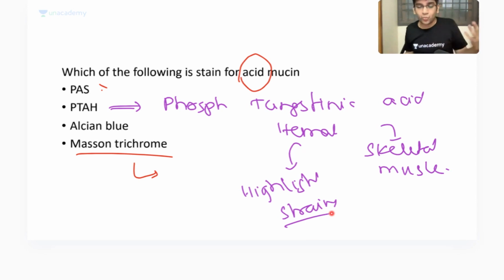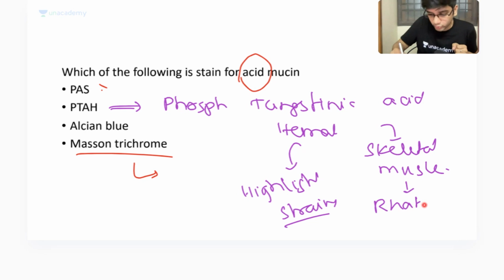Yeah, perfect. So I don't want that for my normal microscopy. In normal microscopy, I know a biopsy from a skeletal muscle, I have history. So where it's going to be useful is in rhabdomyosarcoma, because rhabdomyosarcoma is a sarcoma. Every sarcoma will be spindled out only. So when I do a PTH, if the cytoplasm shows striations, I can say that it was a rhabdomyosarcoma. The origin is a skeletal muscle, right? So PTH is going to be useful for rhabdomyosarcoma.